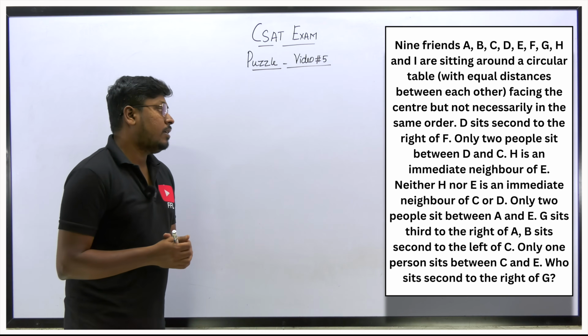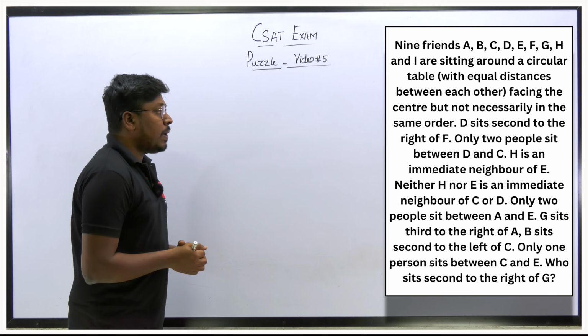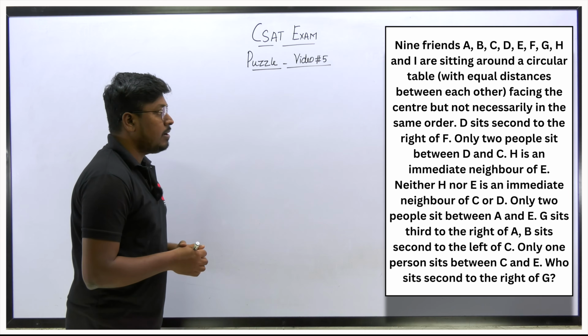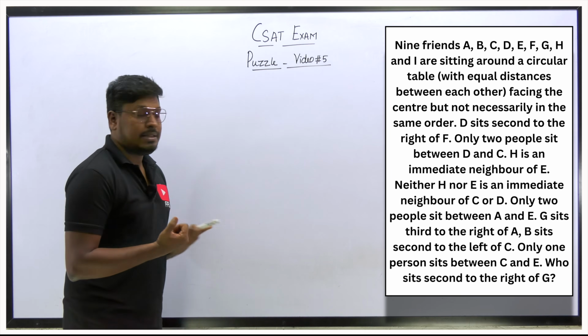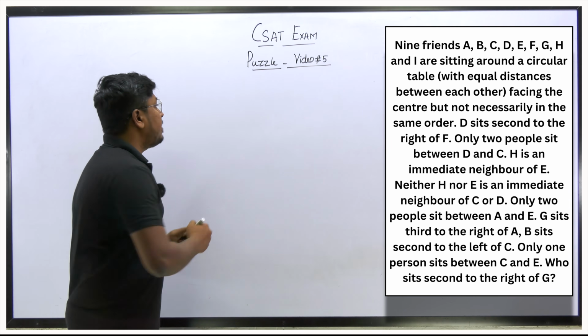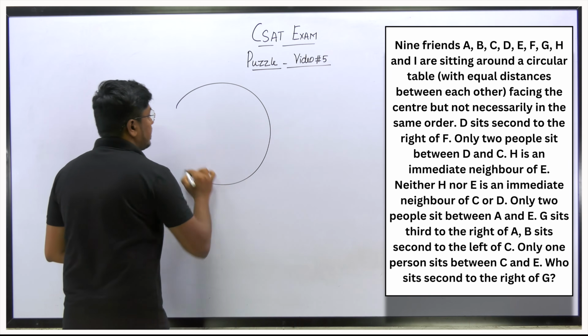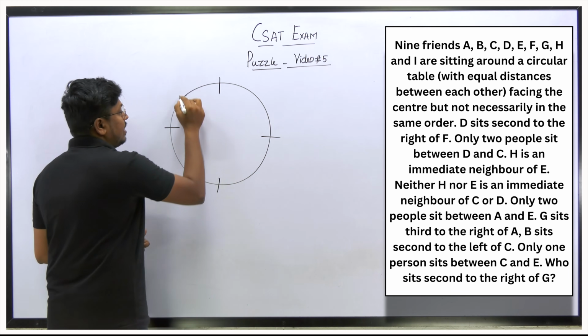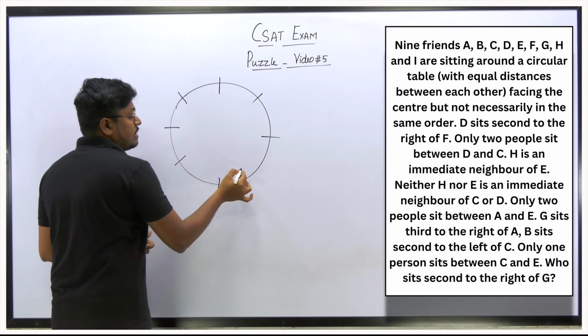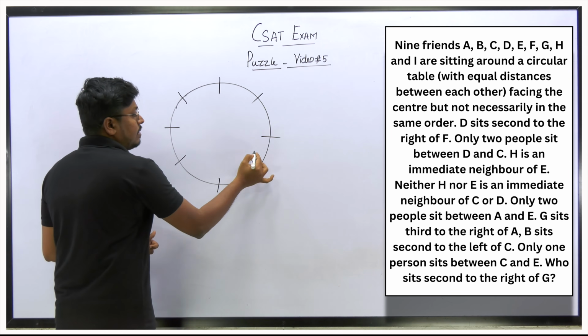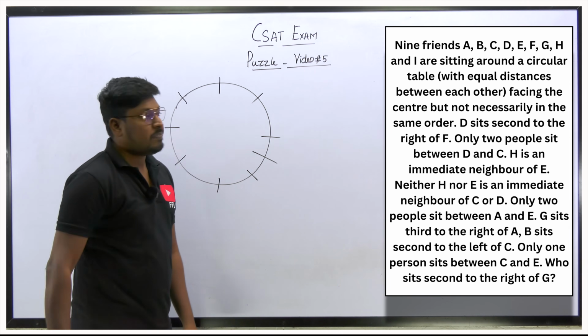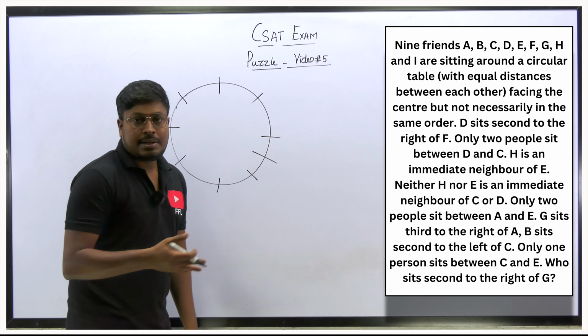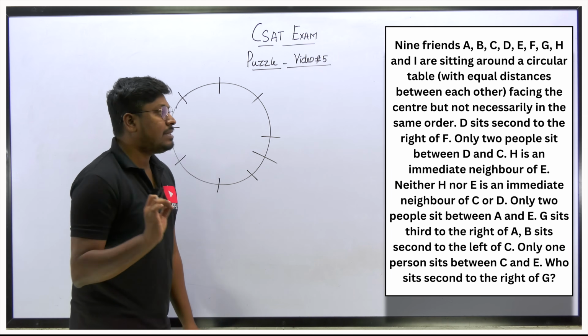Question number 4. 9 friends A to I are sitting around a circular table facing the center, but not necessarily in the same order. So here how many people are sitting? 9 people are sitting, right? So 9 is not an even number, so we can just add one extra person to make the people seated at this circular table. So 8, we can add one extra person, 9. Got it? So 9 persons sitting around a circular table and all the persons are facing the center.